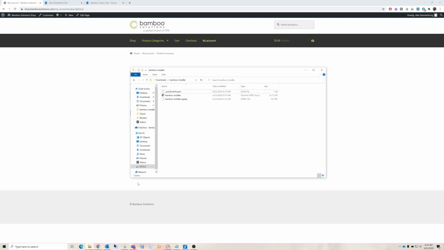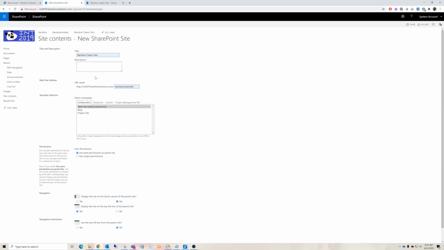And inside right now, you're going to see 3 files. Today we're going to be working with the HTML Bamboo Installer. Next, you'll want to make a new SharePoint site. It will be a team site with classic experience. And I've already created that as well.